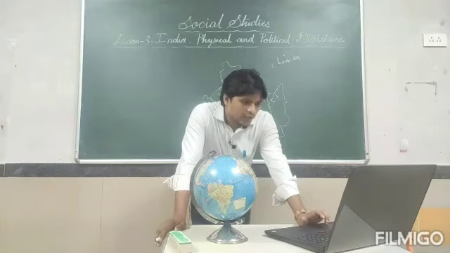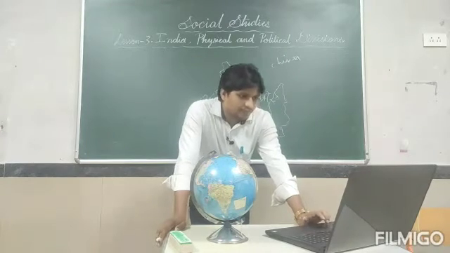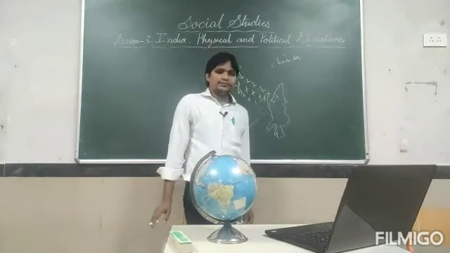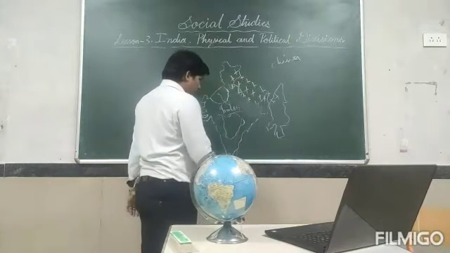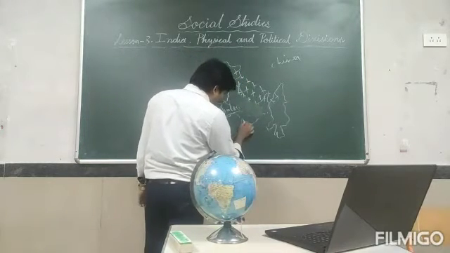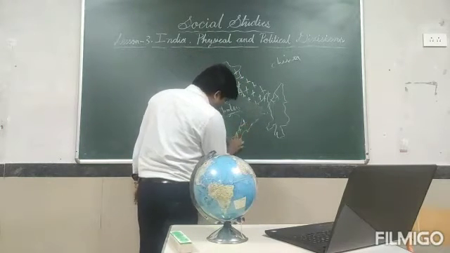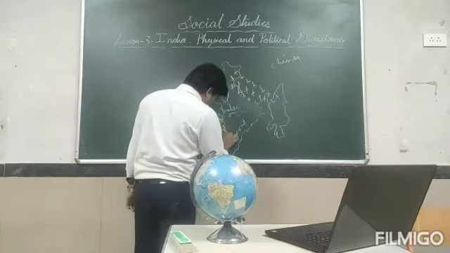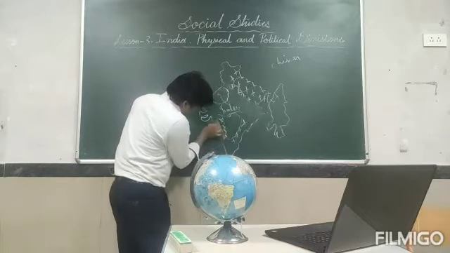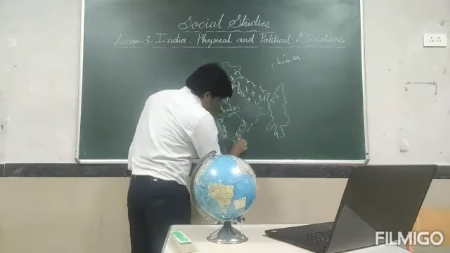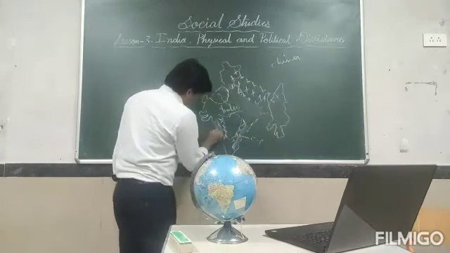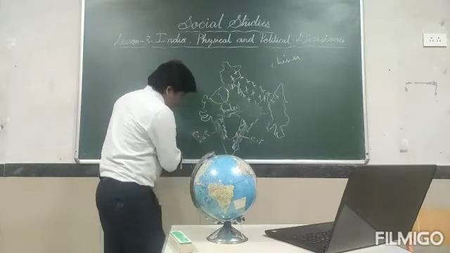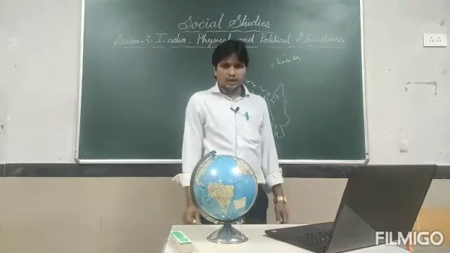Now we are going to see the coastal plain. What is the coastal plain? Here also mountain present, here also mountain present. This part is known as coastal plain. Got it?